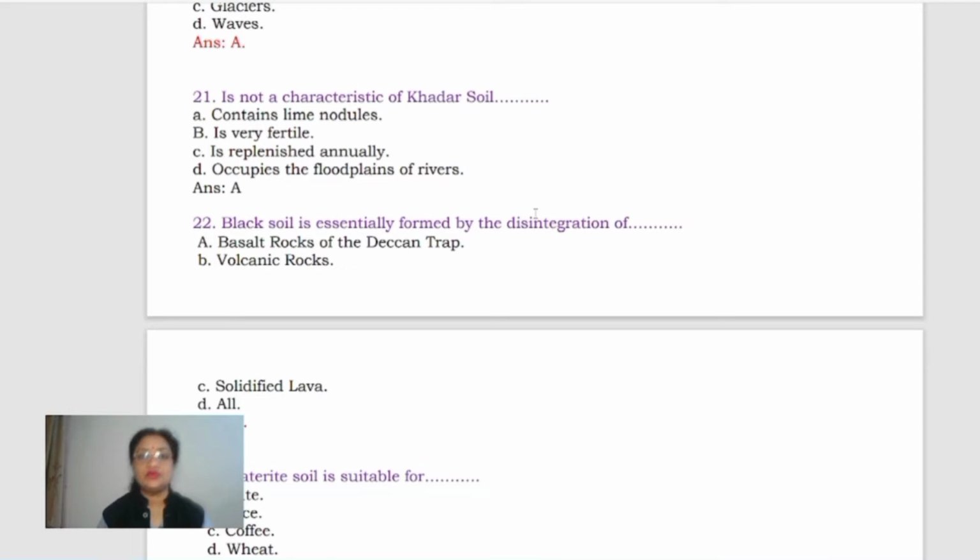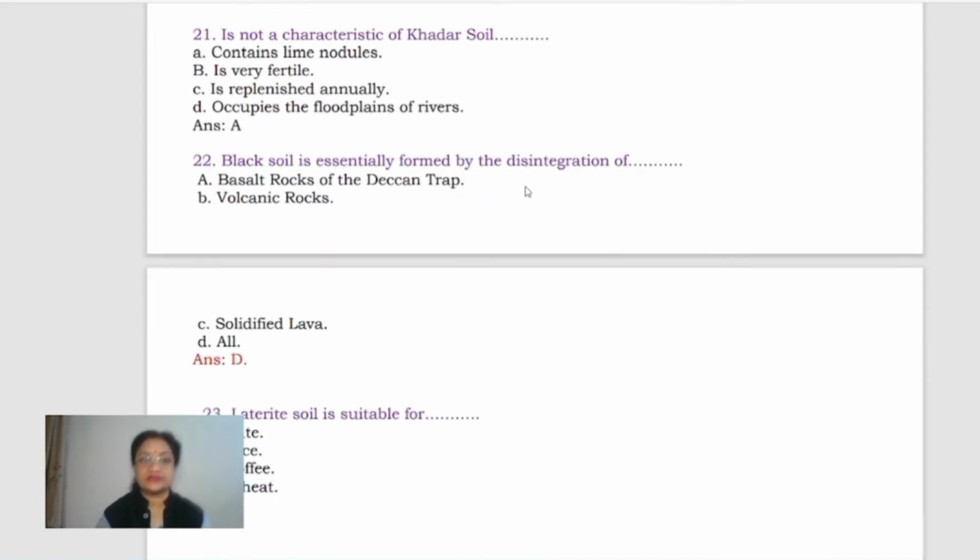So if new alluvial soil is there, it is very fertile, it is replenished annually and it occupies the maximum part of the floodplains of rivers, right? So B, C, D, all these are the features of Khadar soil. The question is which is not a characteristic. So A is the correct answer because the Bangar soil actually contains the lime nodules.